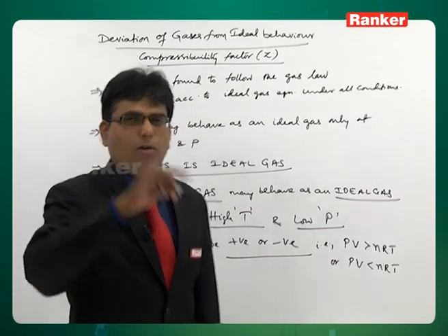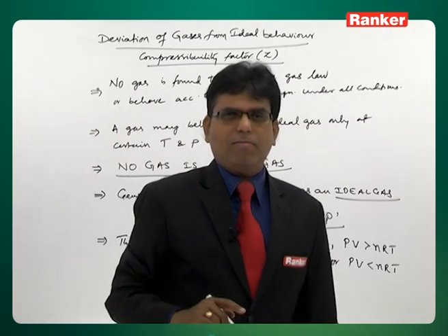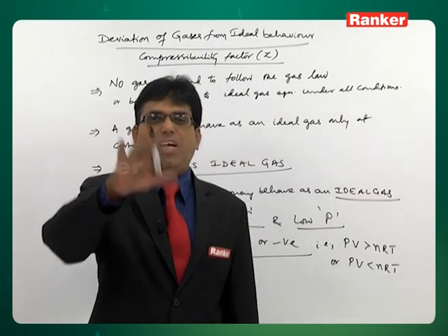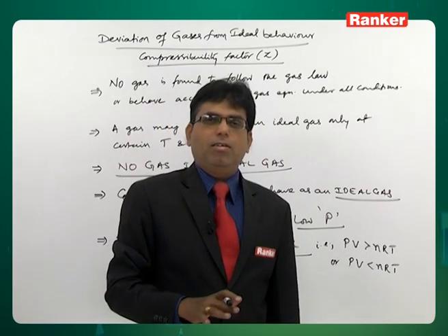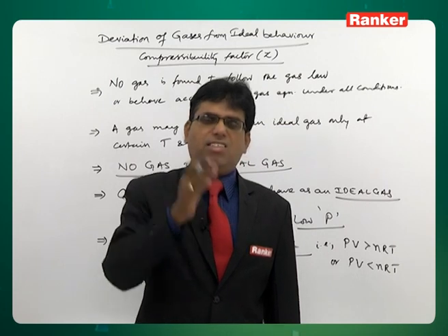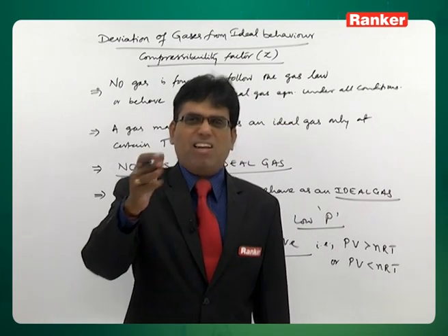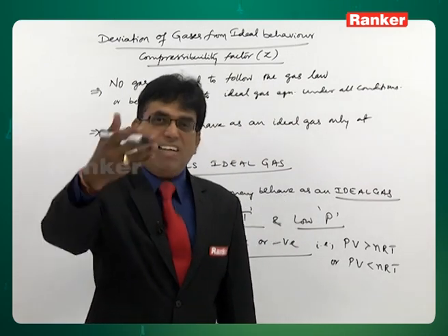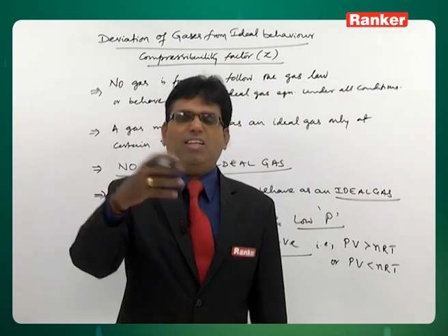If PV is equal to nRT, that is an ideal gas. But no gas follows PV equal to nRT under all conditions. So for certain gases at certain pressure and temperature, PV is less than nRT, and for some gases at some conditions, PV is greater than nRT.